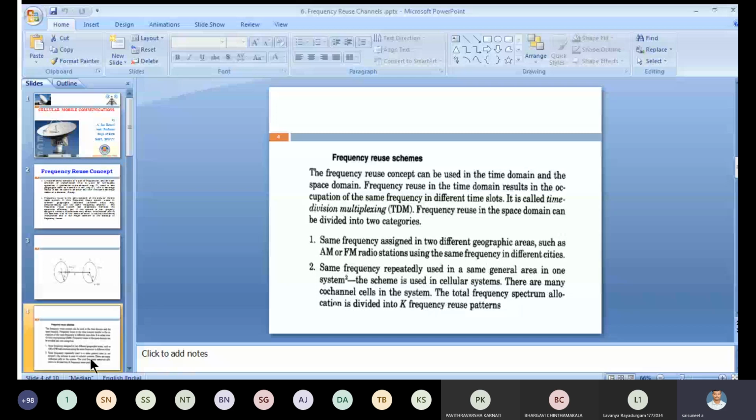Coming to the second type of frequency reuse scheme, the space domain. What is meant by space domain? Till now we discussed that at different locations of cells, we have the same frequency. In the space domain, the total frequency spectrum can be allocated and divided based upon the K frequency reuse pattern. See this figure.